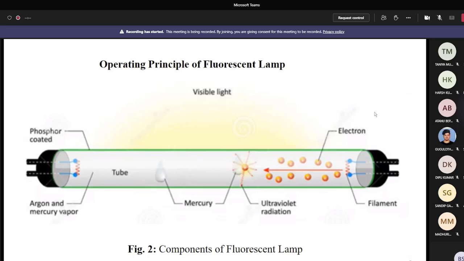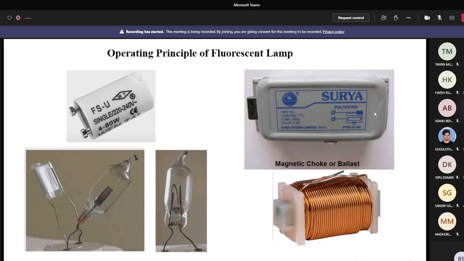First thing you can see here, the high voltage required across the electrodes at the starting condition to ionize the mercury vapor. That is the issue. So how do you get the high voltage? This high voltage is produced across the electrodes at the starting condition with the help of starter and choke. Types of starters: one is thermal type of starter and another one is the glow type starter. Glow type starter is generally used due to efficient operation.